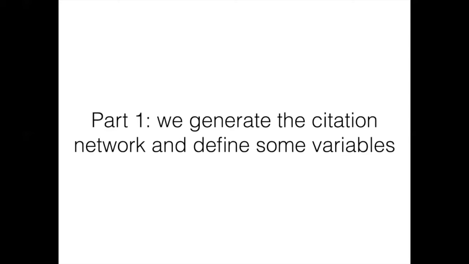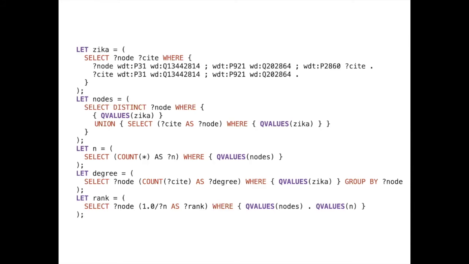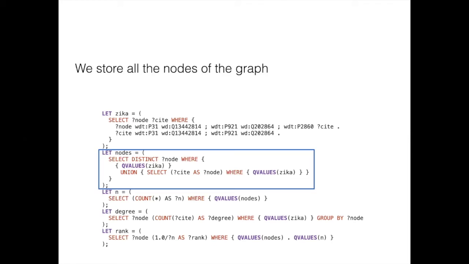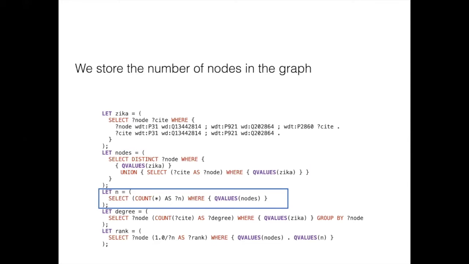So we start by generating the citation network and defining some variables. So this is the first part of the procedure. At the first step, we are generating the citation network of articles related to the Zika virus. We're storing pairs of nodes, and then we can think about this variable as a variable that stores a directed graph. In this case, we are working with papers where one paper cites another one. We have to store all the nodes of the graph in this variable. We have to store the number of nodes in the graph.